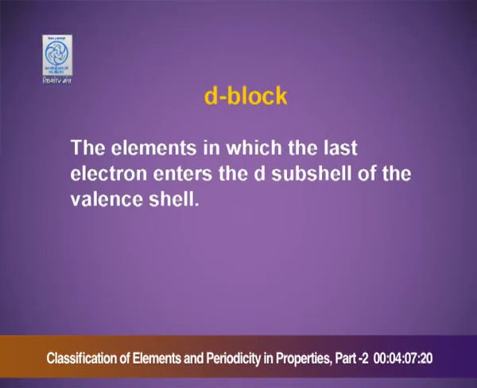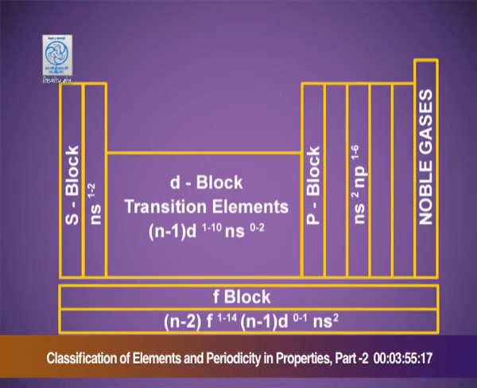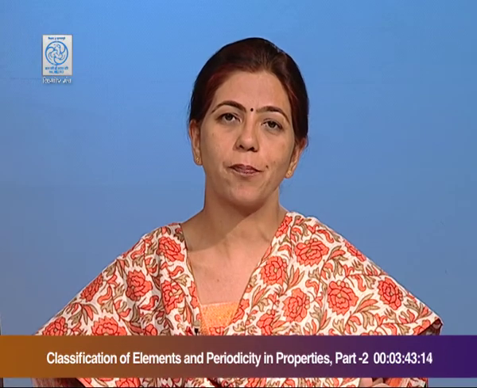D block: the elements in which the last electron enters the d subshell of their valence shell are called d block elements. The d block elements are placed between S and P block. The d block elements are also known as the transition elements. Now, why are these elements known as transition elements?